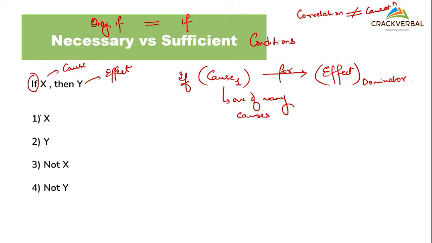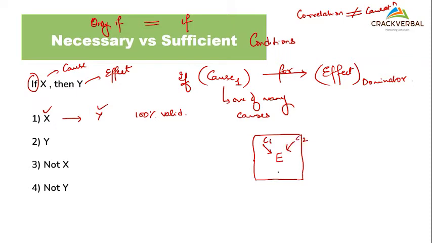So let's see here. If I say X is taking place, for example, it is raining, can I say that Y will also take place? X followed by Y. Is this relationship 100% valid? If cause 1 is happening, can I say that my effect has also taken place? Everyone agrees to that? Because this is the dominator, this is ruling. I always have this little diagram that I keep in mind. Yes, it's a sufficient thing. So this is my effect, and I have C1, cause 1. This is cause 2, and this is cause n.